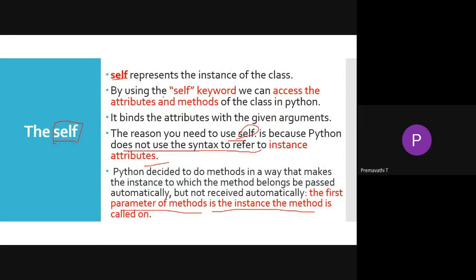Next one, the self represents the instance of the class. By using the self keyword, we can access the attributes and methods. It also makes the methods belong to the instance automatically. We have to pass self as the first argument.